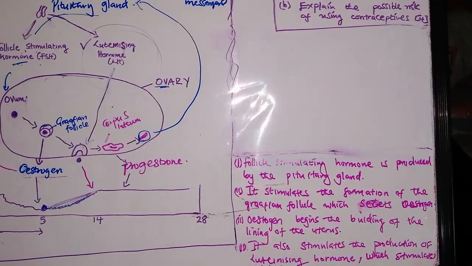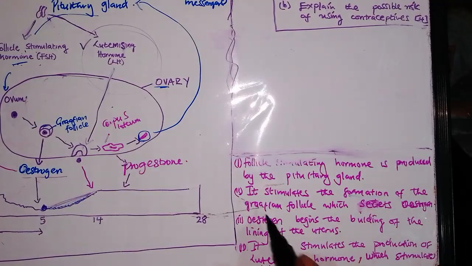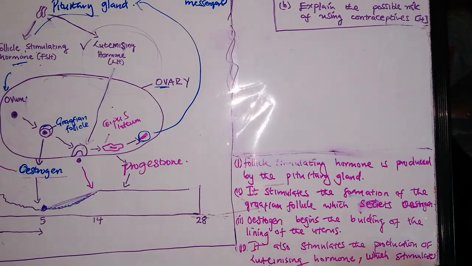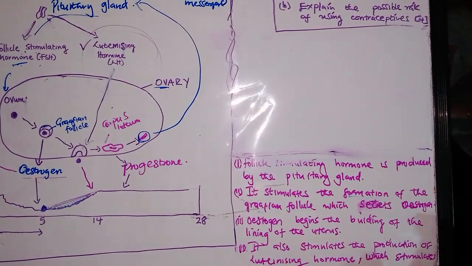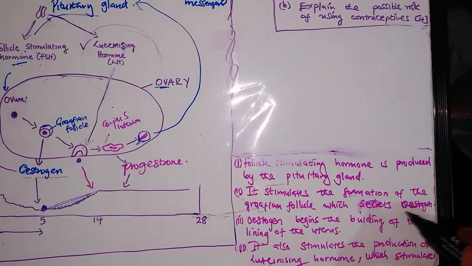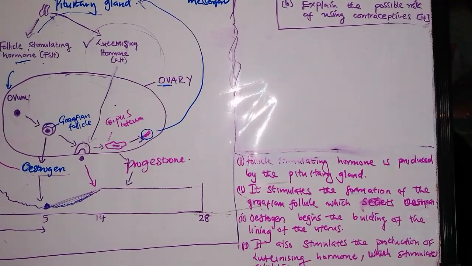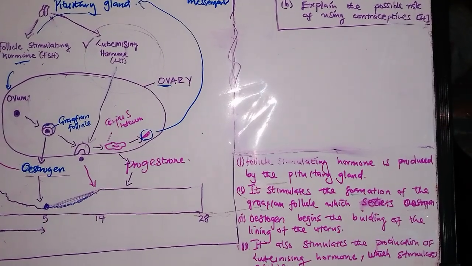Second, once it is produced, it does what? Stimulates the formation of the Graafian follicle. So the Graafian follicle now does what? Secretes oestrogen. And we say that oestrogen begins the rebuilding of the lining of the uterus.